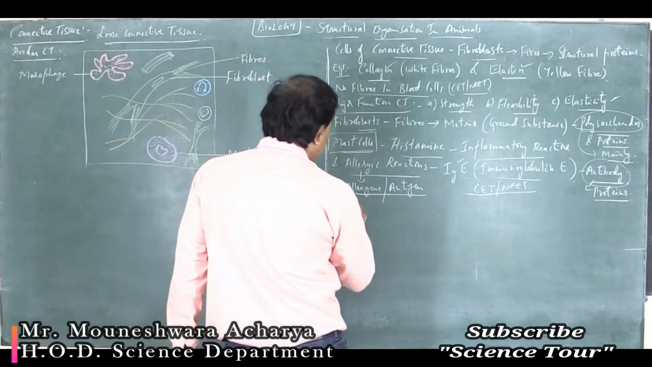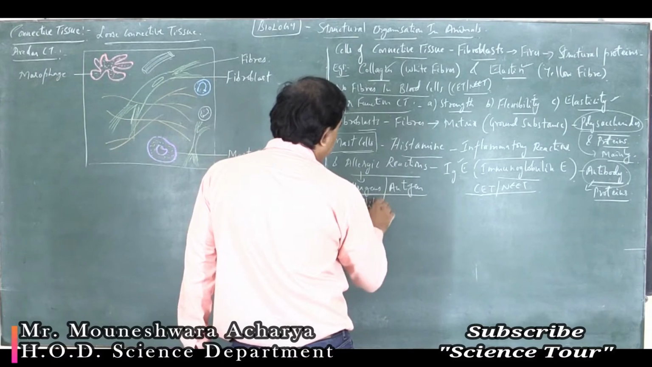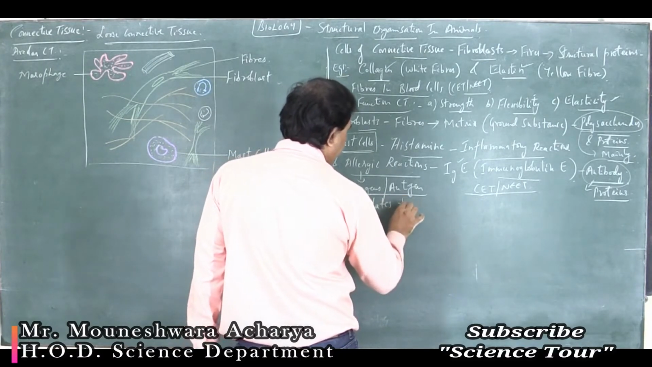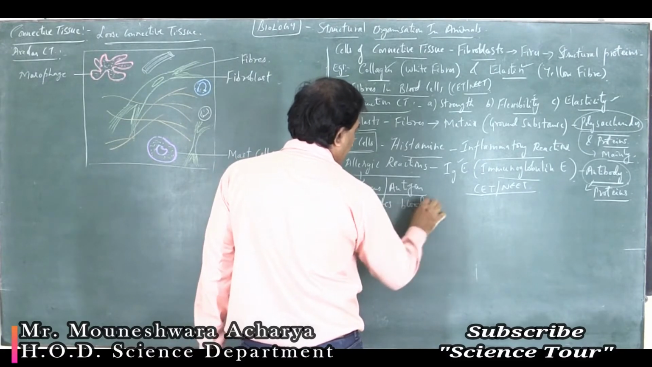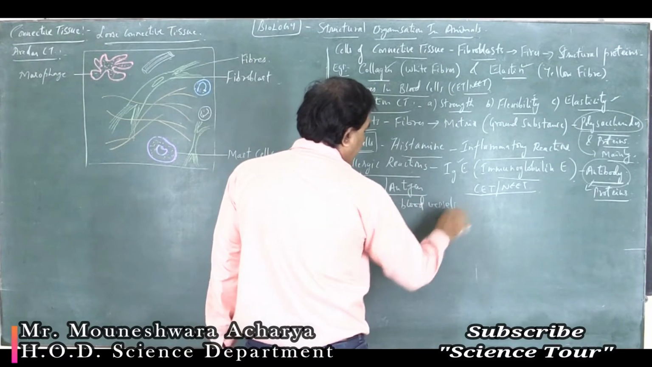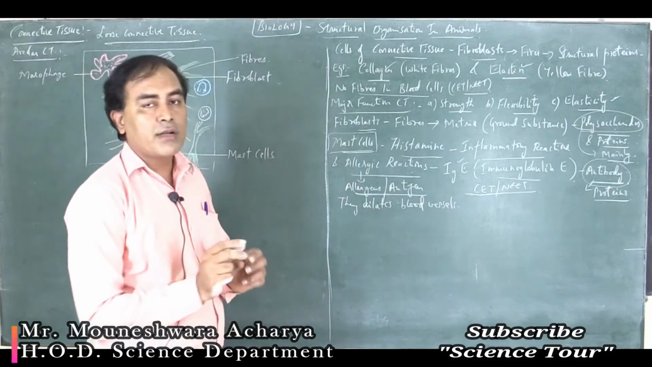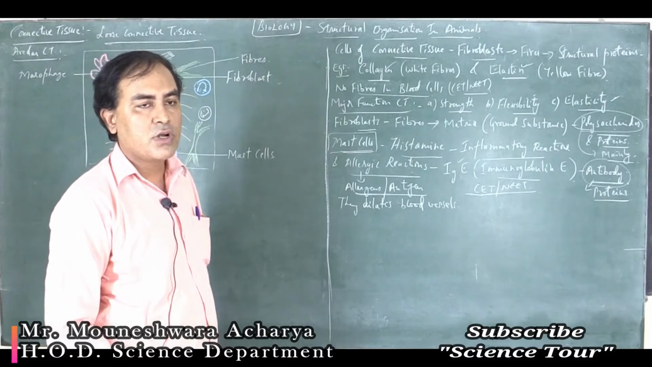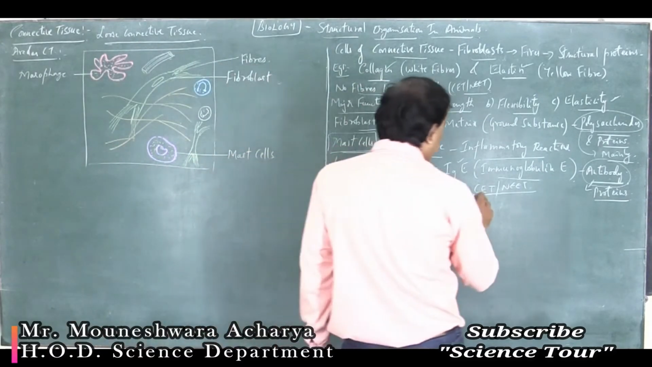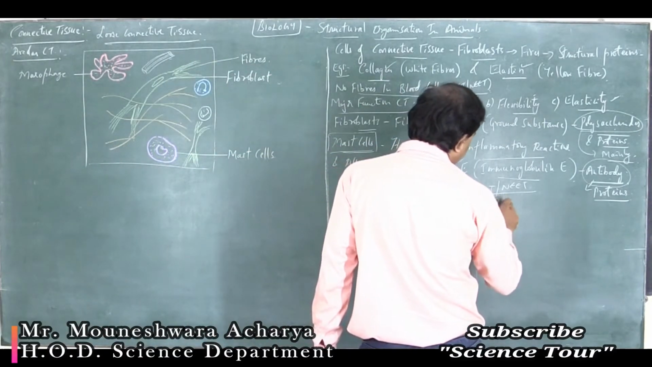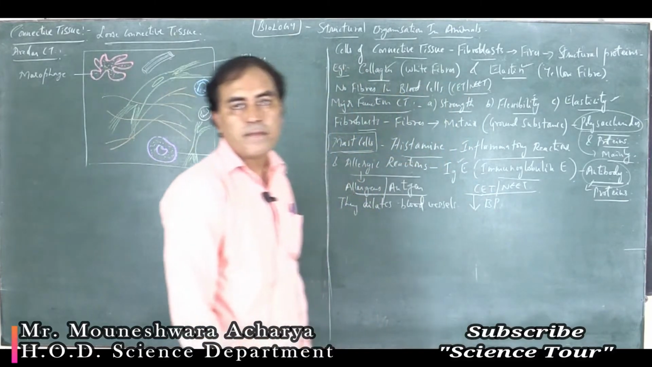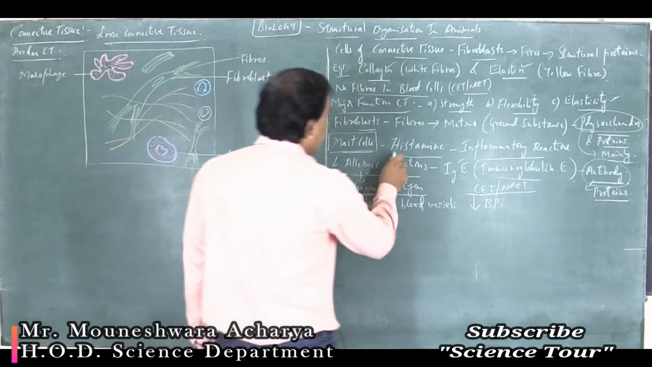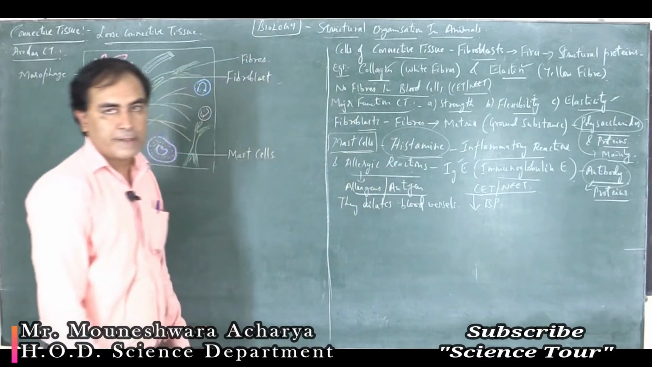they dilate the blood vessels. That means it increases the diameter of the blood vessels, so that it reduces the BP, it reduces the blood pressure. These are all the functions of the chemical histamine secreted by the mast cells.